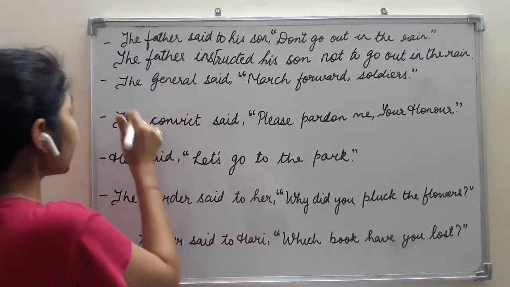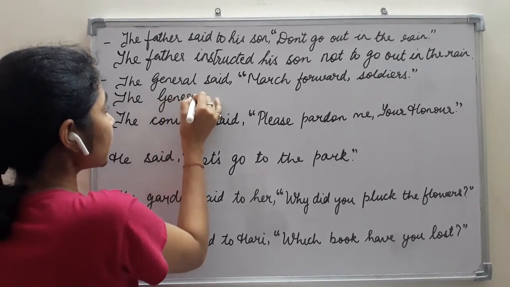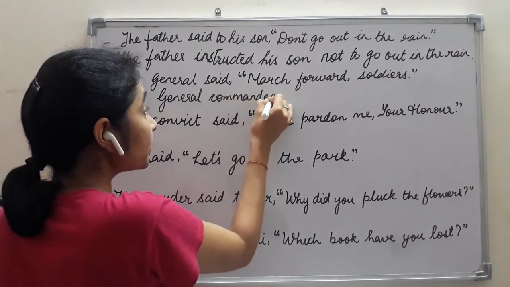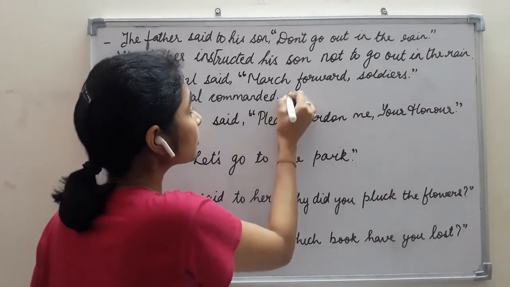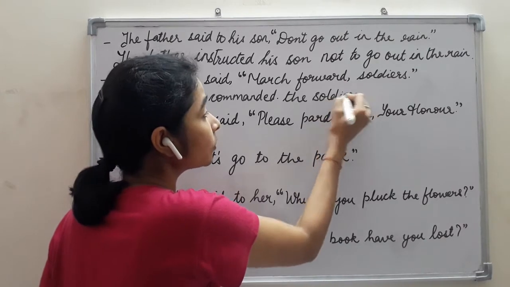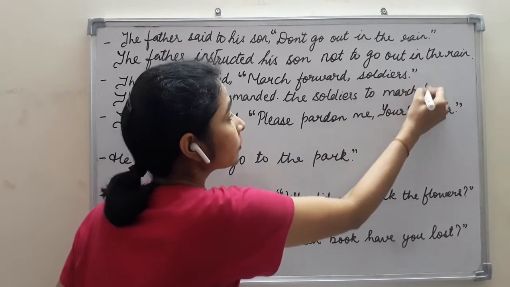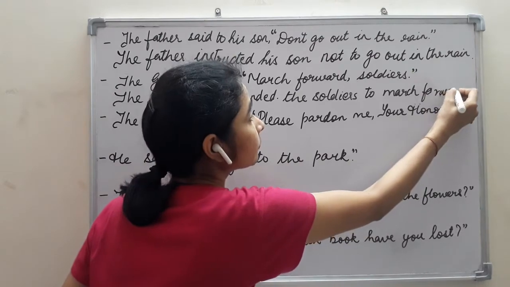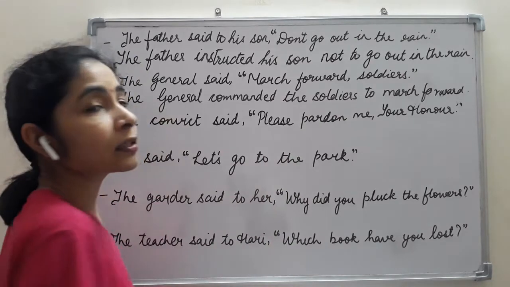So here we add the word commanded. The general commanded. Now to whom did he command? To his soldiers. So the general commanded the soldiers. Now the infinitive to will be added here, to march forward. The general commanded the soldiers to march forward.